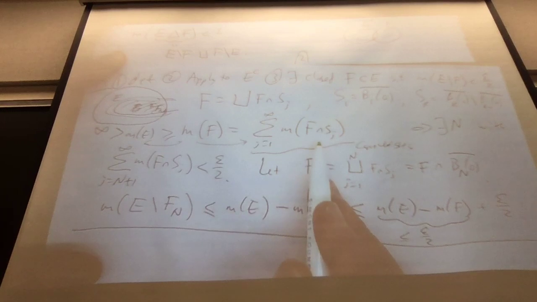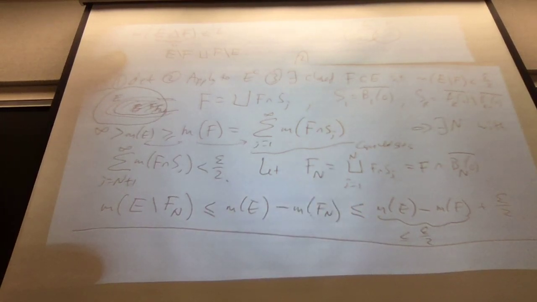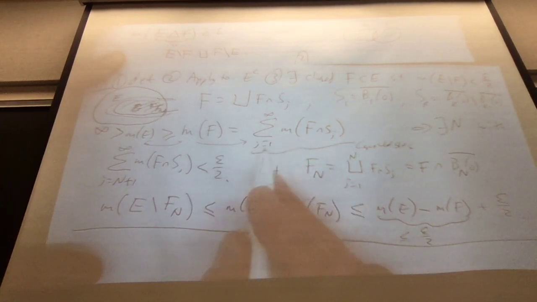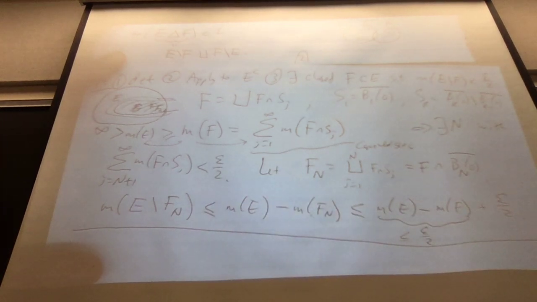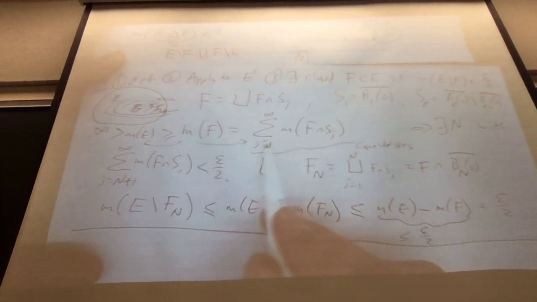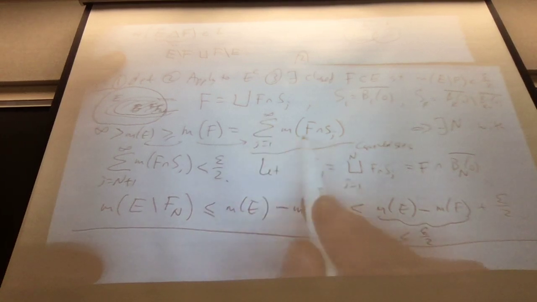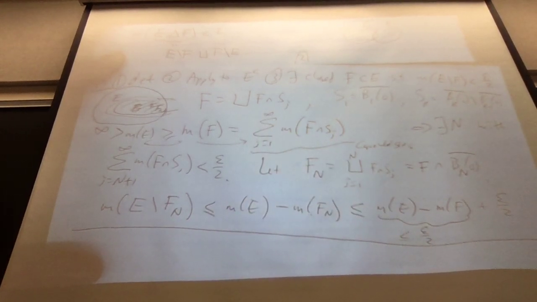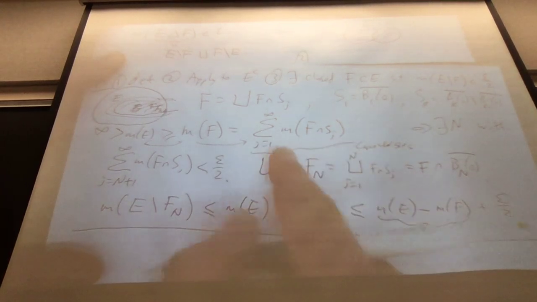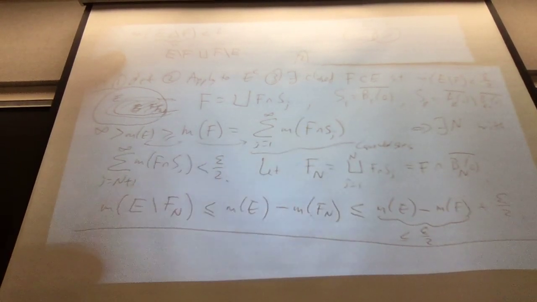Could you directly argue that you can get a ball big enough that it contains most of the measure of F? Yes. Okay. I find it easier to think about it in terms of convergence. Yeah, you could have just as well said, this is the limit as n goes to infinity of the intersection with the closed n ball about the origin. And so that limit must eventually get within epsilon over 2 of this thing. So you don't have to think about tails. I don't know why I like convergence. Okay?